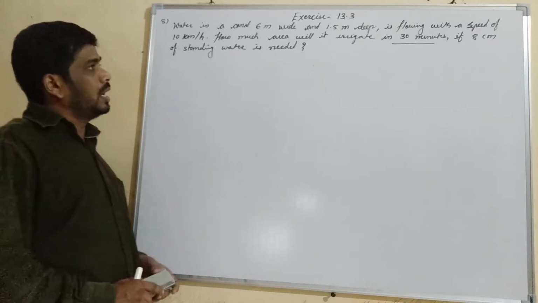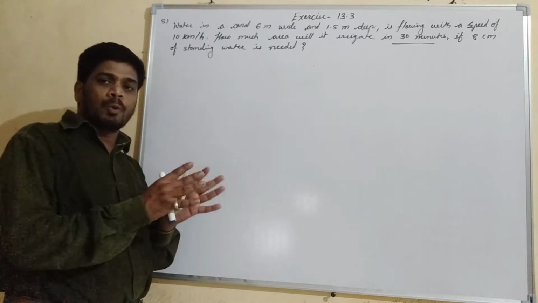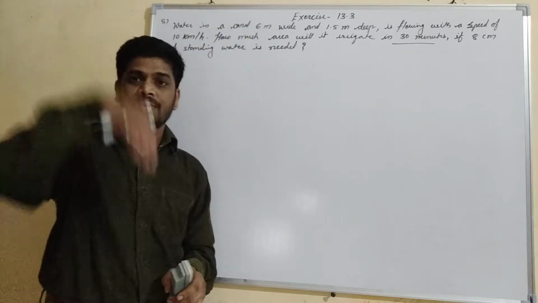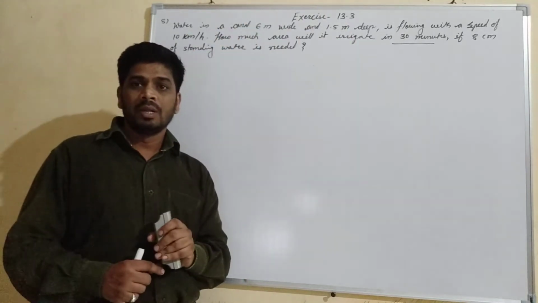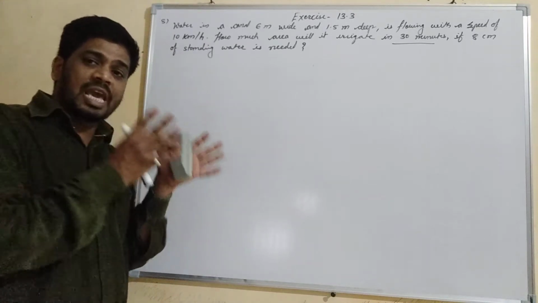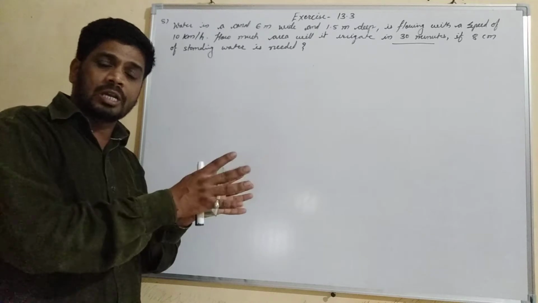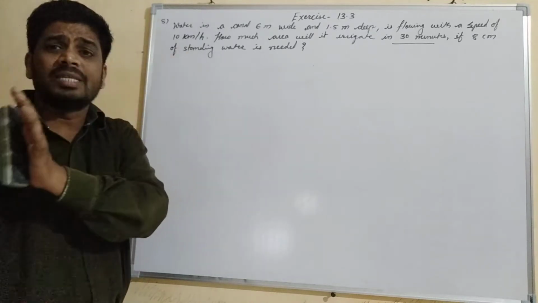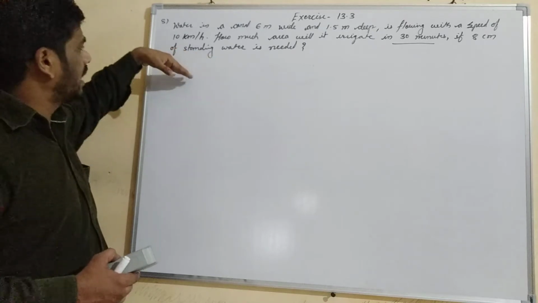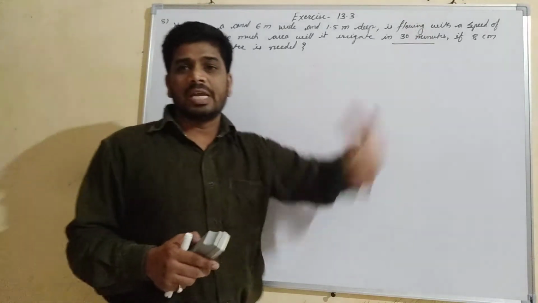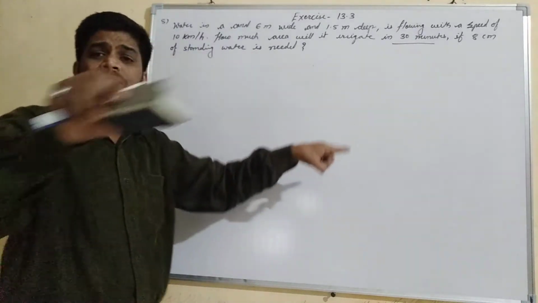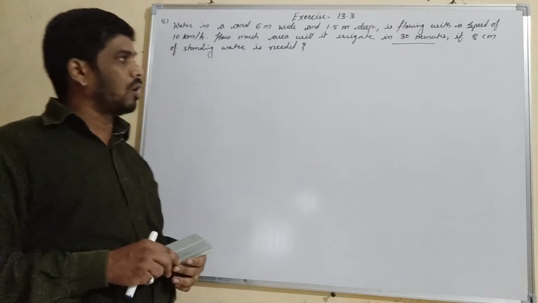Which means the water is flowing from the canal whose width is given as 6 meter and depth as 1.5 meter, and in 30 minutes that same water which flows from the canal will irrigate the field with a standing water height of 8 centimeter. So we have to find how much area of the field will be irrigated.